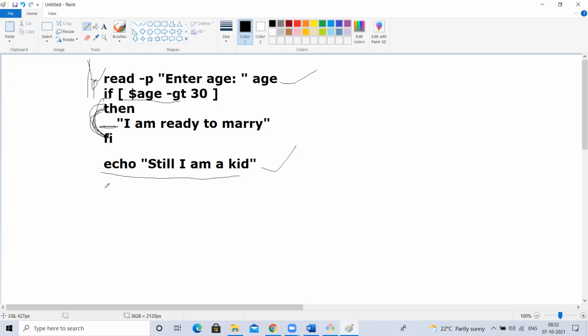Only one condition. No need to write a second one, but for your understanding, I am writing the echo. Why do I have to write it here? That's my wish, just to explain to you. In real time, I just want to satisfy this condition. I wrote this as my wish. If I want to execute some other script or some other line, I'm executing this line only. I want to print when the condition is satisfied. Others, I don't want to think of.